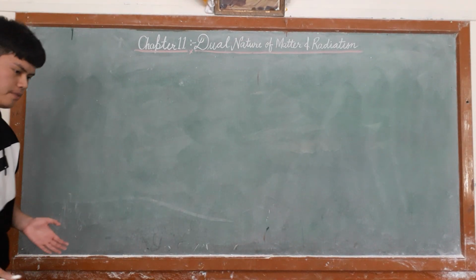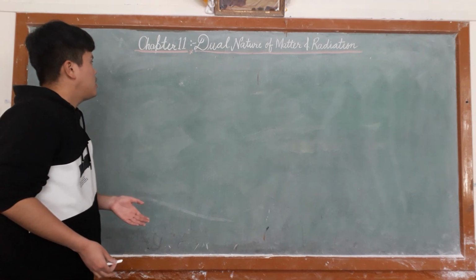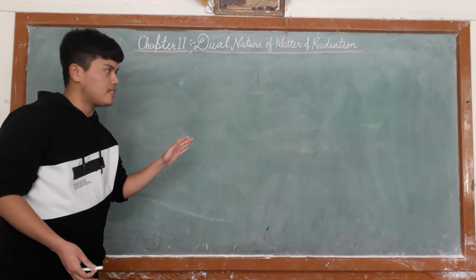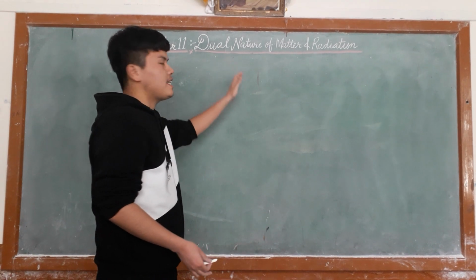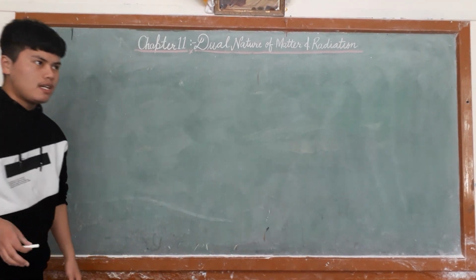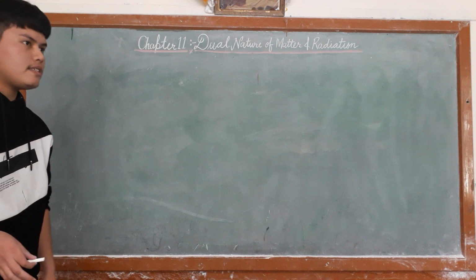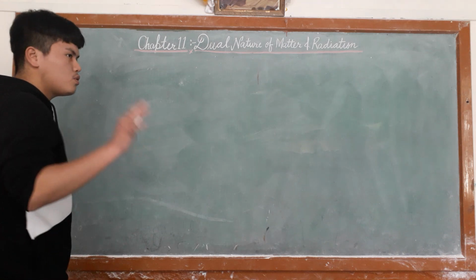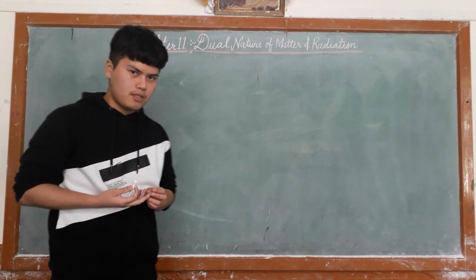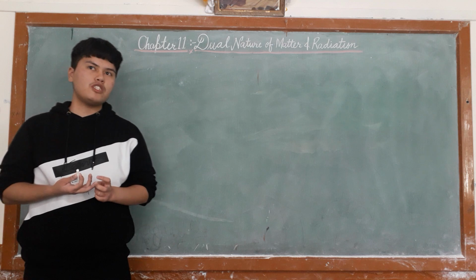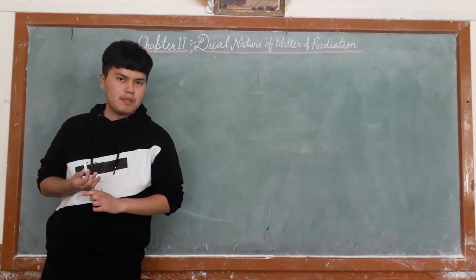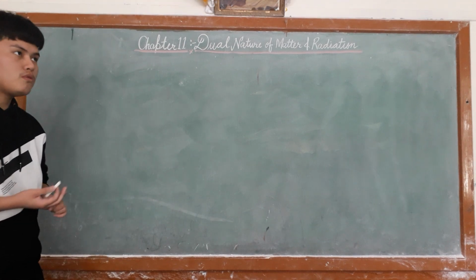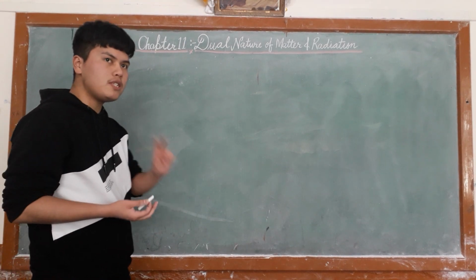In this session, we are going to learn chapter number 11 of class 12 physics, that is dual nature of matter and radiation. We have three topics, out of which one topic has been removed by CBSE for your 2021 board examination. So we have only two topics, but I will teach you all of them.